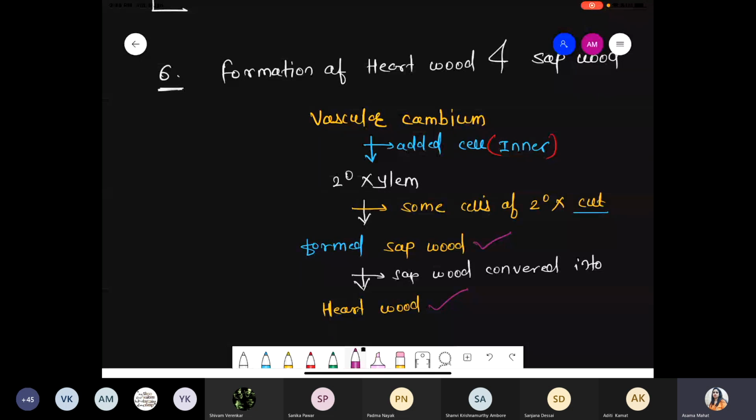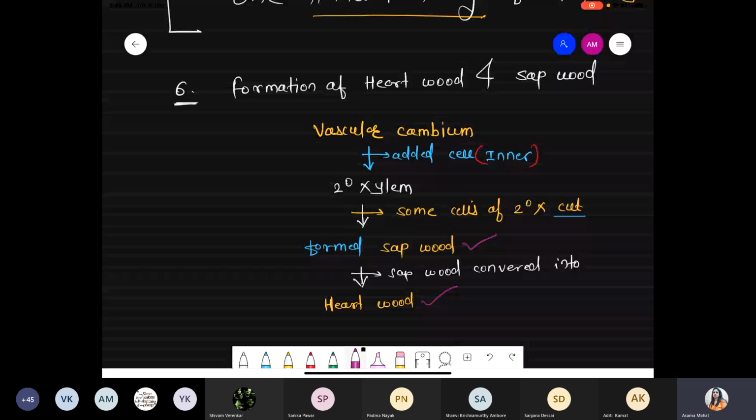What happened? We start from the vascular cambium. Listen carefully. The vascular cambium adds some cells toward the inner direction, and those cells are called the secondary xylem. You know very well, the secondary xylem slowly grows toward the inward direction. They push the primary xylem and crush the internal pith area.